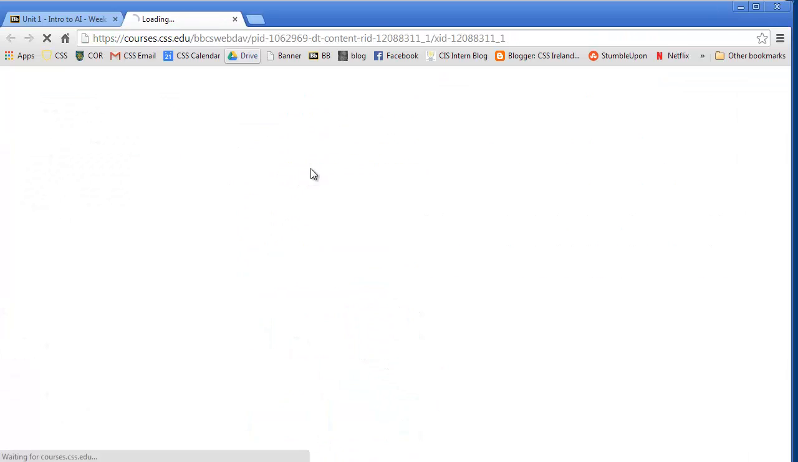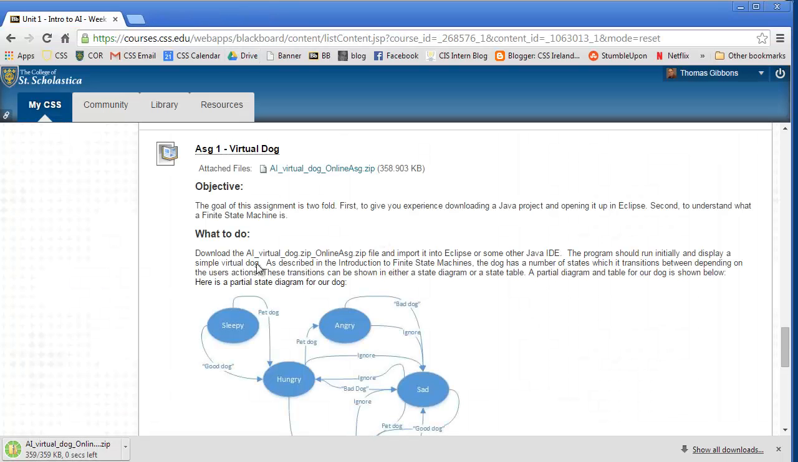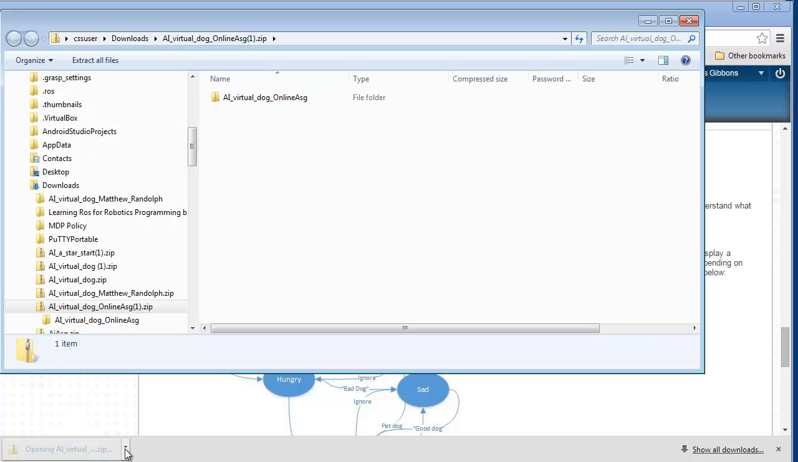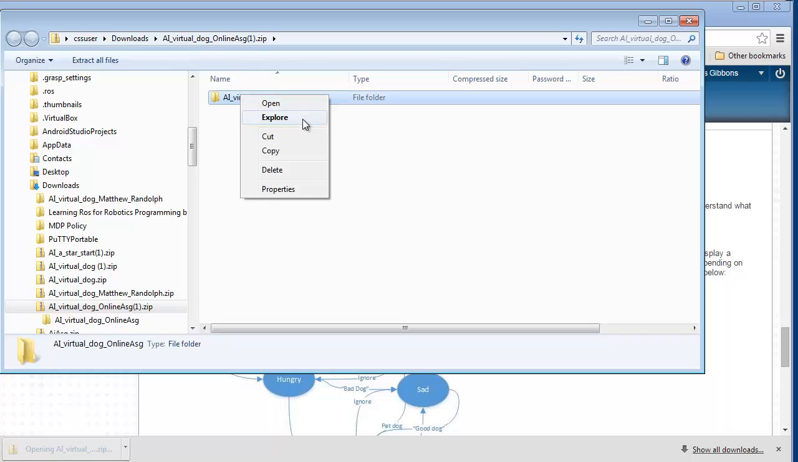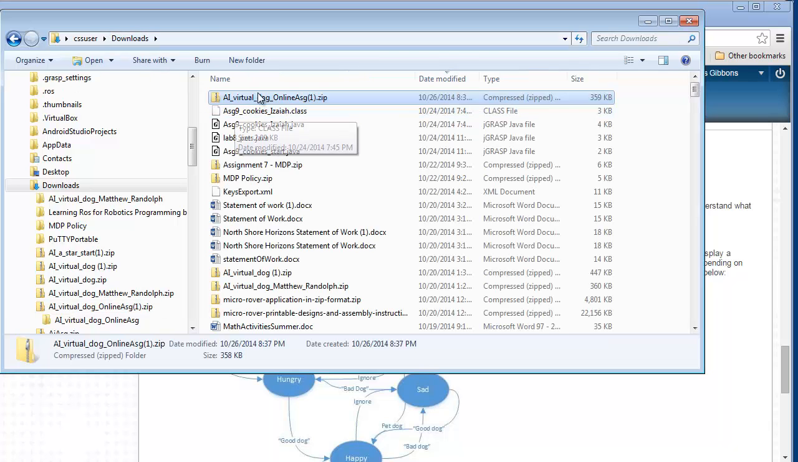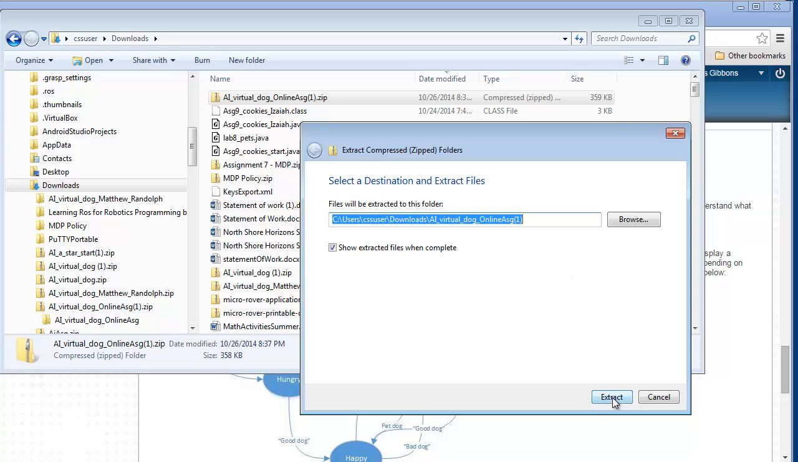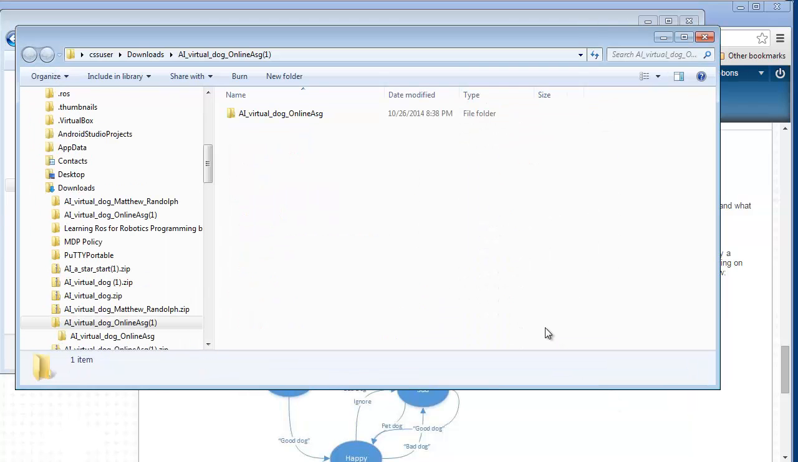I'm going to download this program and save it. I'll pause while this is being saved. Okay, so I'm going to go into the folder, and what I have to do is unzip this folder here. I'm going to hit extract all and extract it all. So now I have it extracted. Now I'm going to run Eclipse and import it into Eclipse.